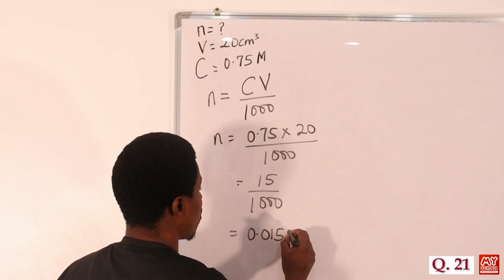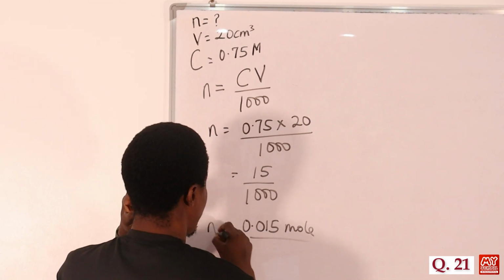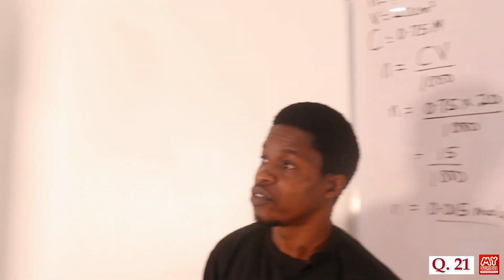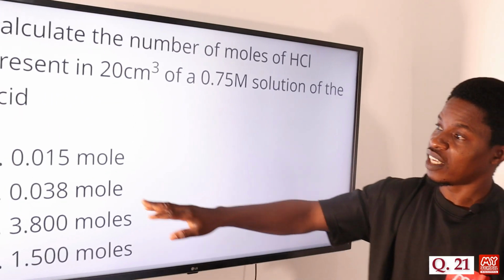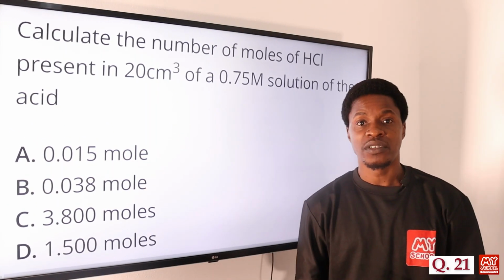Yes, 0.015 mole. Yeah, that's what we have. That's what we should have. So the number of moles should be 0.015 mole. Let's look at the options we have from the screen. On the screen, option A says 0.015. So the correct answer is option A, 0.015 mole.